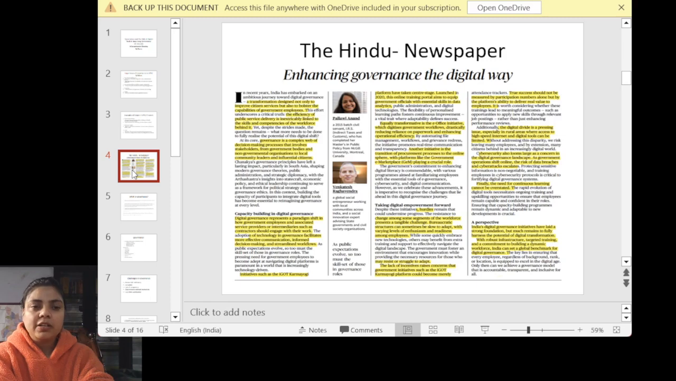So this was the theme, and this was the topic covered in The Hindu newspaper: enhancing governance in the digital way. I have found 2-3 very important points, and I have highlighted the important points also. You just need to rephrase them and write them in your governance notes where you can use them.